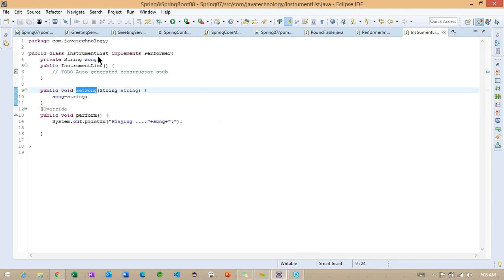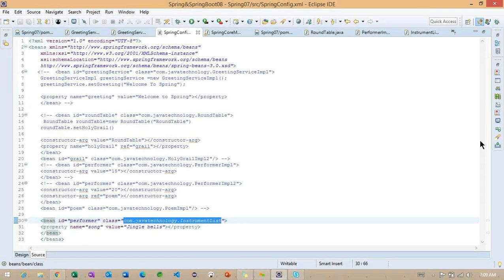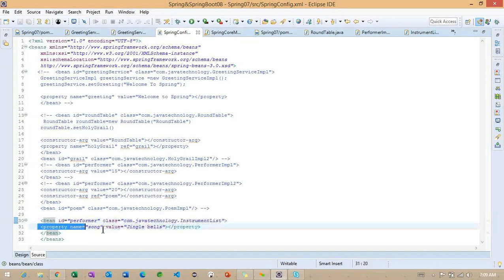For the setter injection we need to write, based on the property, something like setSong. We need to append set to the name of the property, and it takes one parameter, and the same parameter we initialize into the class level variable, right? And after that we call the perform, and back to the configuration file. You can think here this class has one property, and the property we are using as a setter injection.